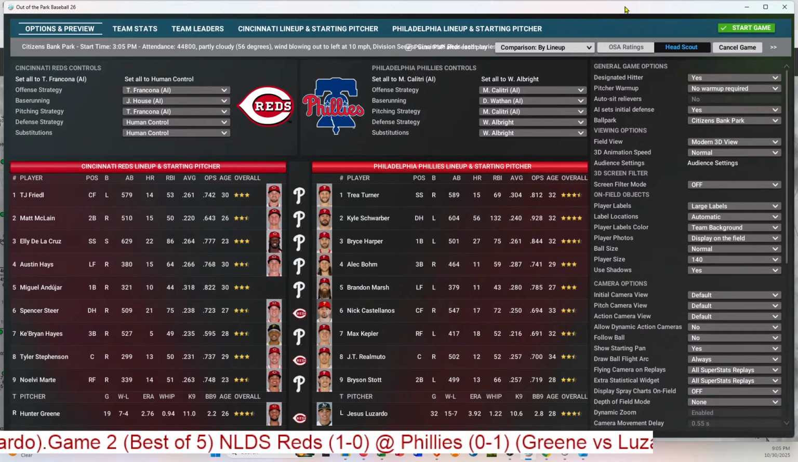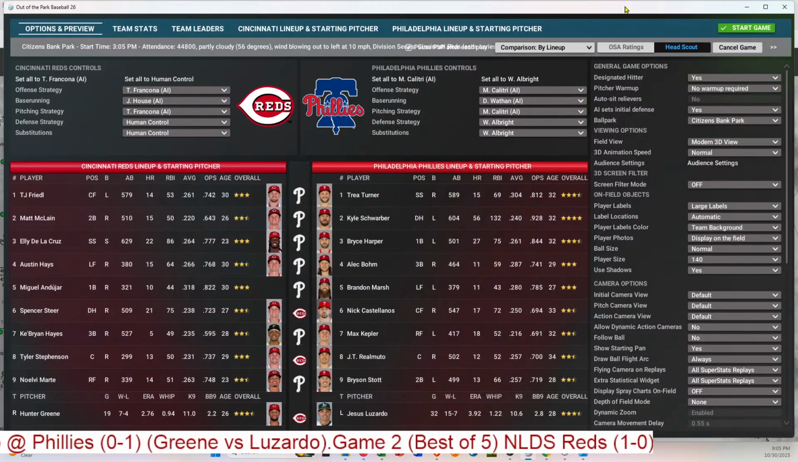Austin Hayes, left fielder, bats fourth. Miguel Andujar plays first base and bats fifth. Spencer Steer, the DH, bats sixth. Gabriel Hayes, the third baseman, bats seventh. Tyler Stevenson will catch instead of Trevino and bat eighth. And Noelvi Marte will play right field and bat ninth.